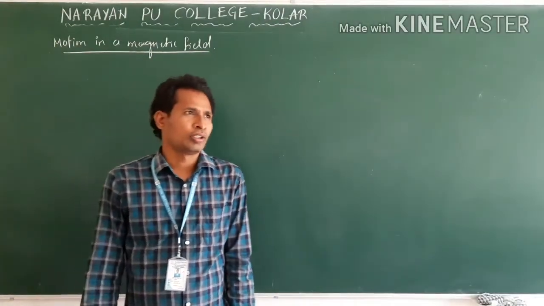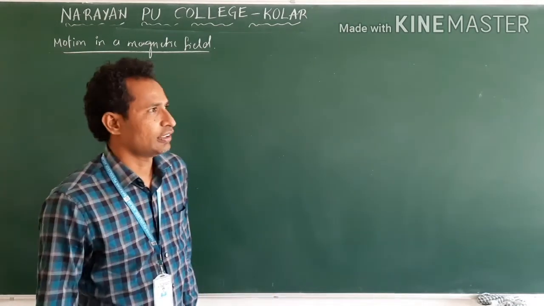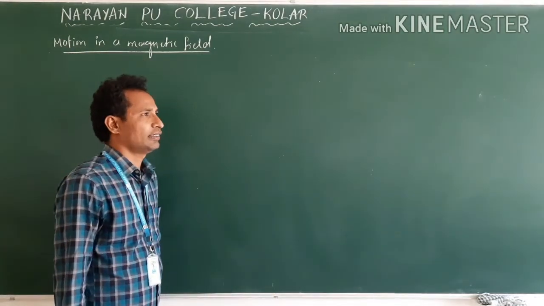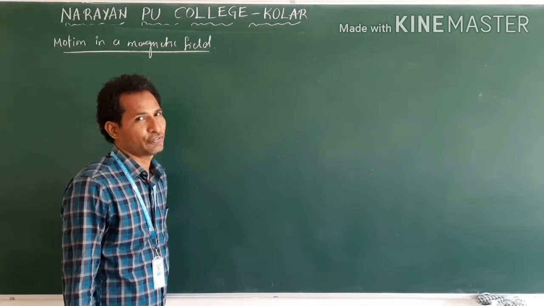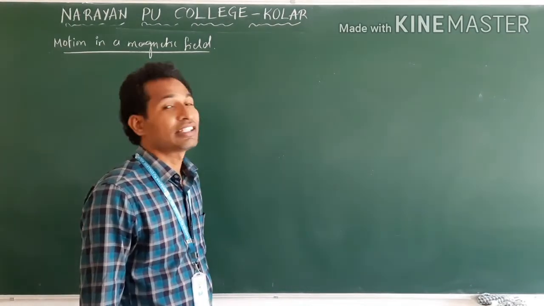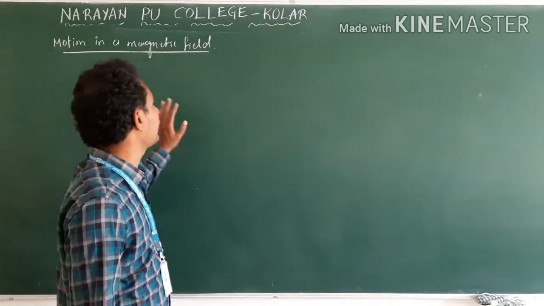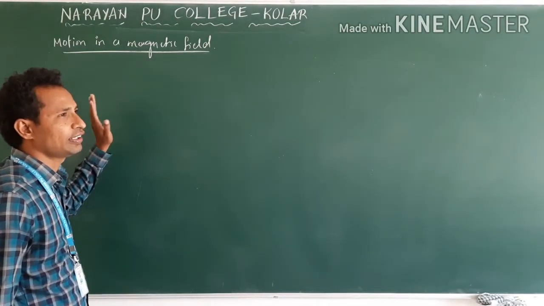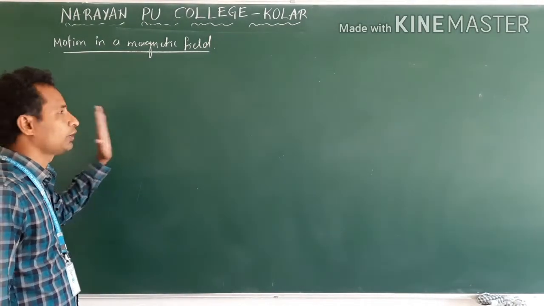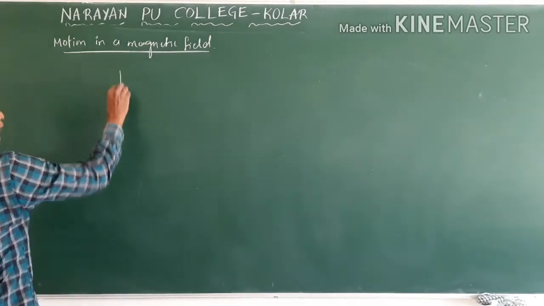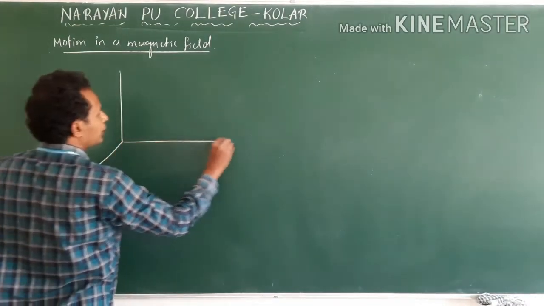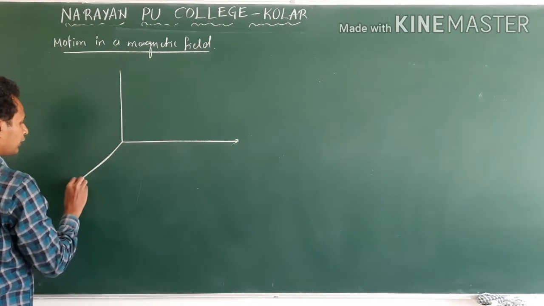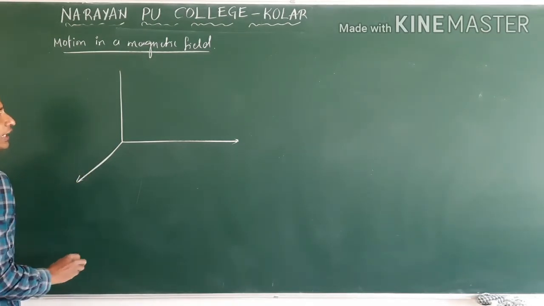Now we will see a charged particle entering a magnetic field at a certain angle. See, the previous article was what? The charged particle enters the magnetic field perpendicularly. Now the charged particle is entering the magnetic field with a certain angle.